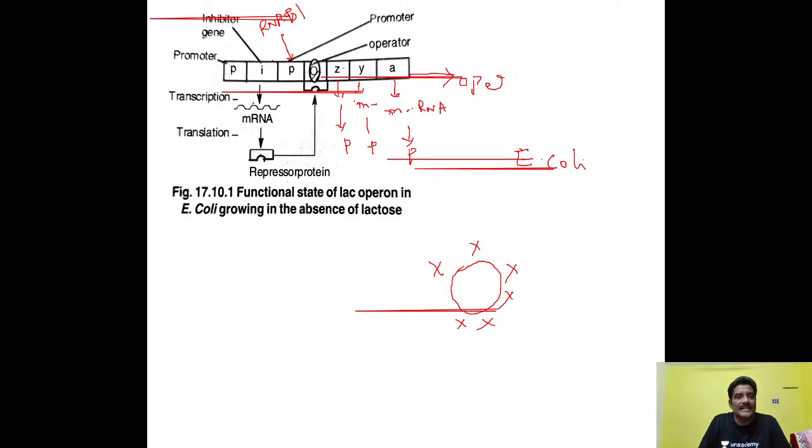So this is the flow chart showing the functional state of the Lac Operon in E. coli growing in the absence of lactose. If lactose is not present around this E. coli bacteria, the repressor protein binds to the operator gene. The operator gene does not function, so it will not allow RNA polymerase to move along the Z, Y, A genes. So it is switched off. I mean the expression of the gene will not be functional. So the Lac Operon will not be expressed. That point you have to remember. Another important point you see here.